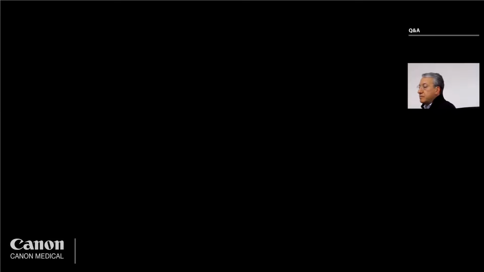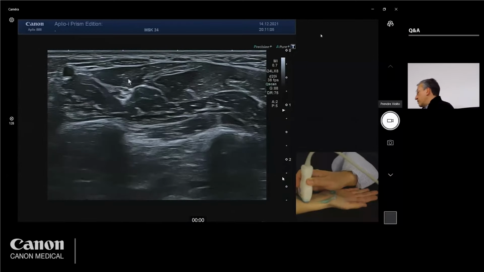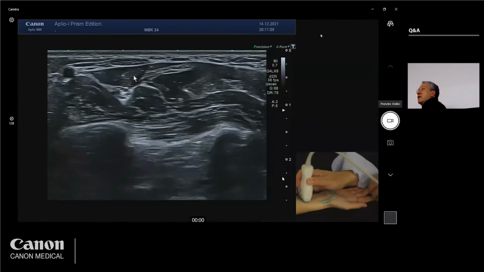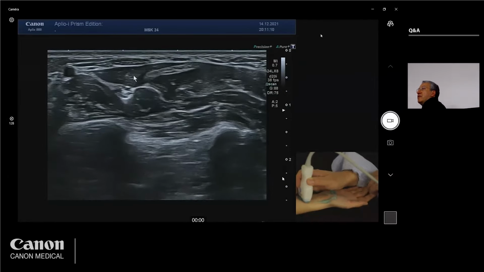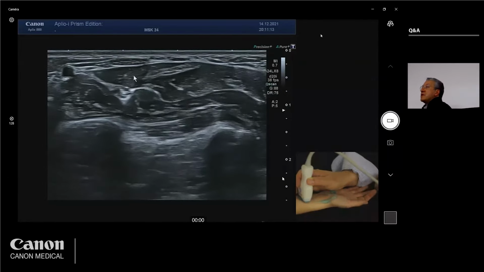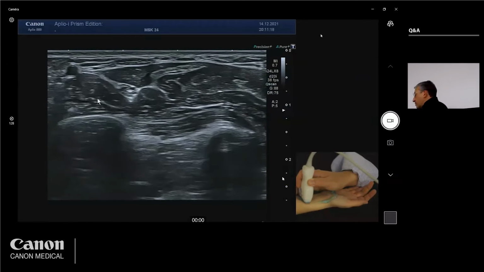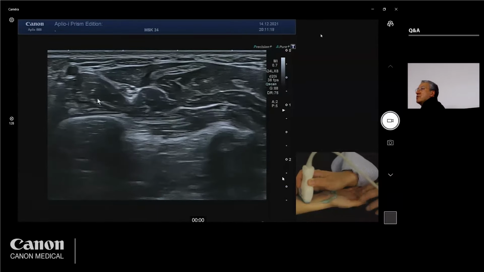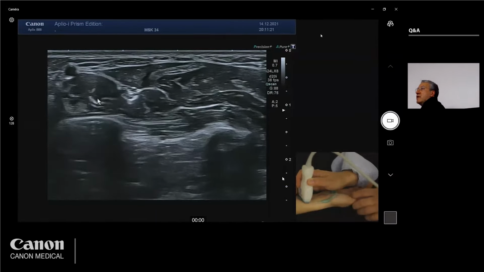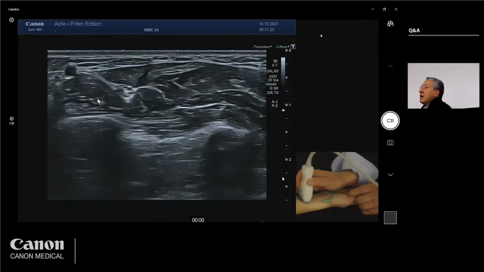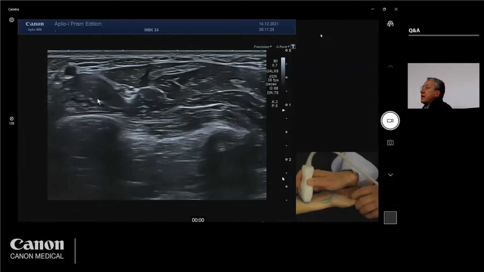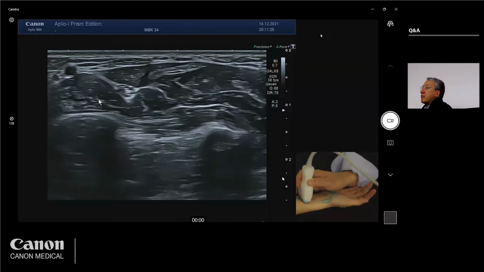I start here, and I identify the nerve at the level of the distal forearm in between the flexor digitorum superficialis, this muscle. I move the middle finger now, and I see the movement transmitted to the most radial part of this muscle. Then this muscle is the flexor pollicis longus, and now I can create some movements in the flexor pollicis longus. And finally, this is the flexor digitorum profundus.